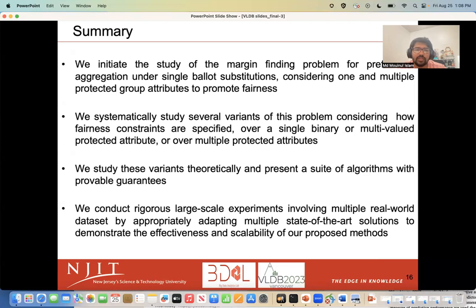In this research, we delve into the margin finding problem in preference aggregation involving single ballot substitutions. Our core aim is to attain fairness considering either one or multiple attributes of protected groups. We methodically investigate various problem variants encompassing diverse definitions of fairness constraints such as binary, multivalued attributes and multiple attributes. We formulate algorithms with varying guarantees supported by theoretical scrutiny, and show their efficacy and scalability through extensive experiments on real-world datasets.